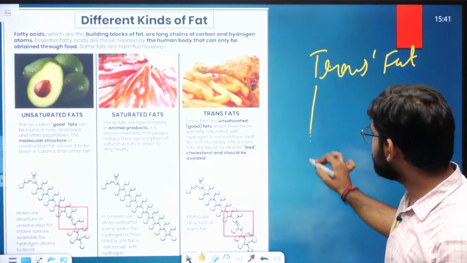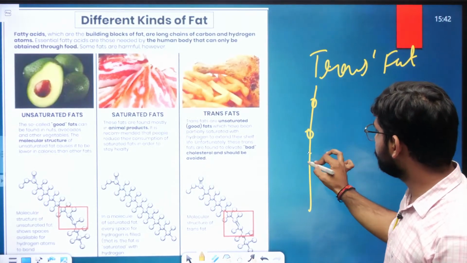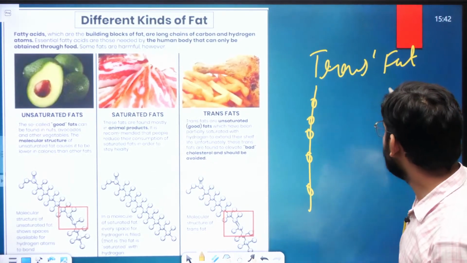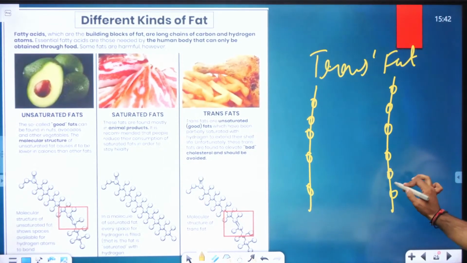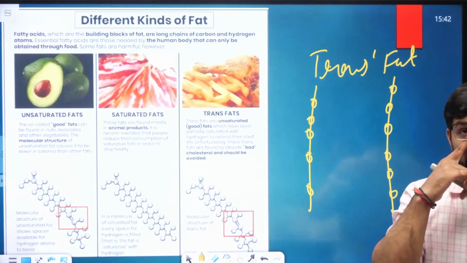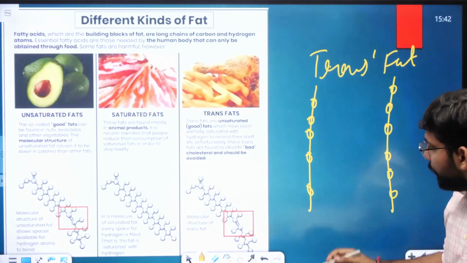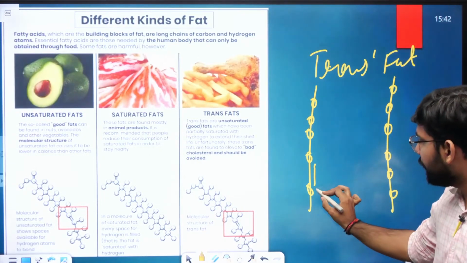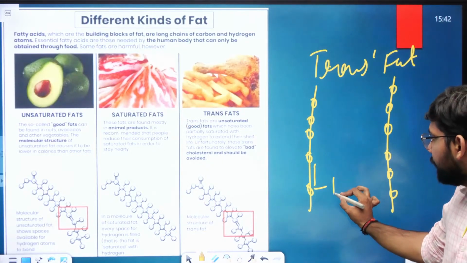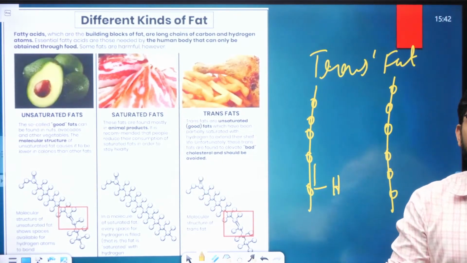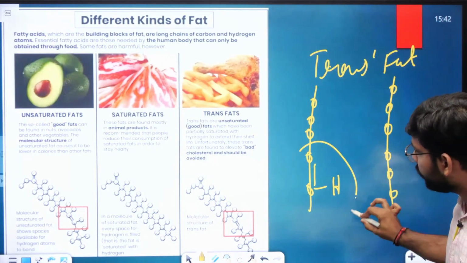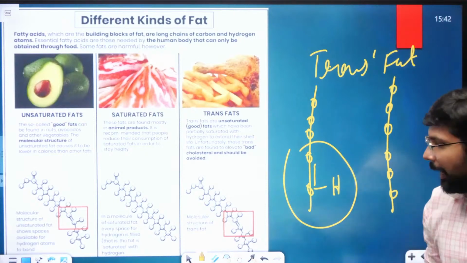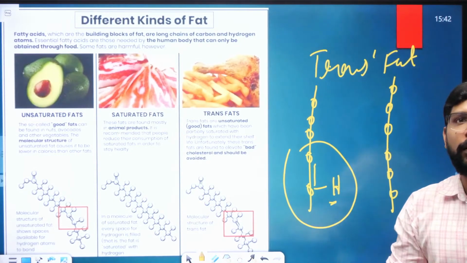Unsaturated fats के स्ट्रक्चर में आपको बता देता हूँ क्या फर्क होता है. What is the difference in the structure of unsaturated fatty acids, good and bad. In the good kind of the fatty acid, जो unsaturated fatty acid अच्छे होंगे, they are having the double bond here and they are having the hydrogen attached to the right hand sides. These are known as dextrorotatory fats.